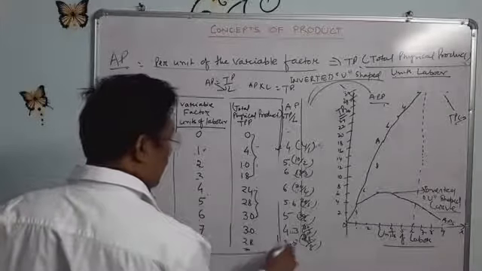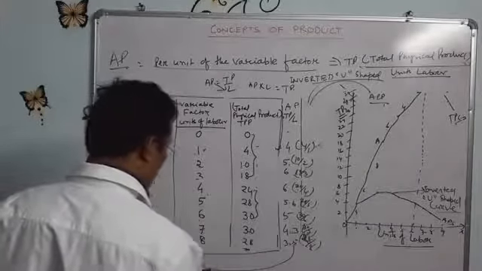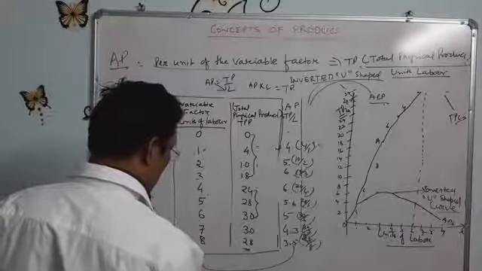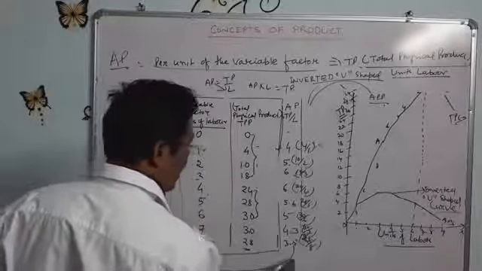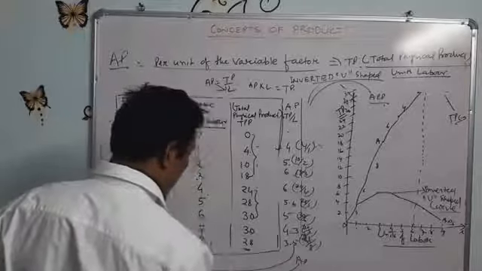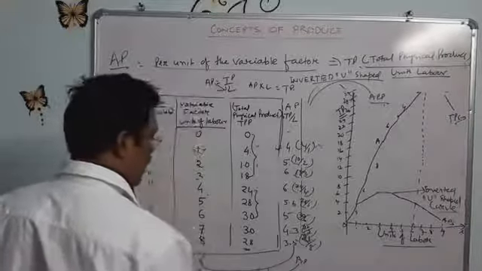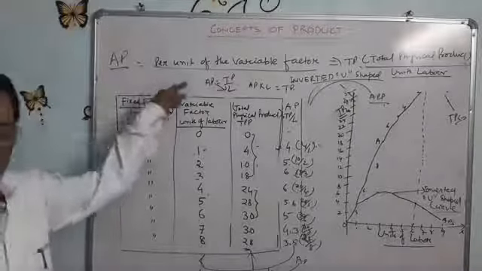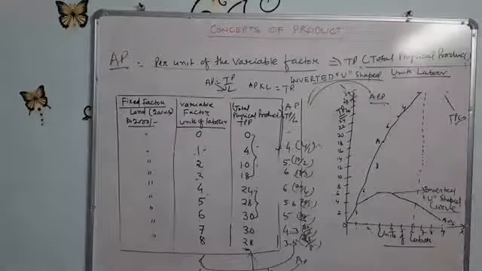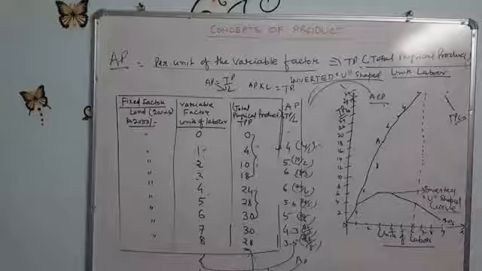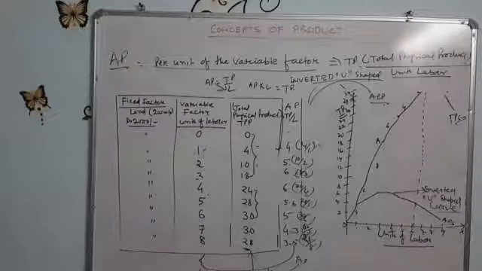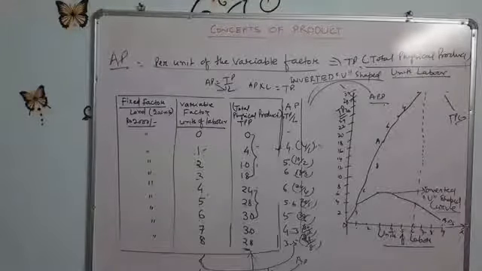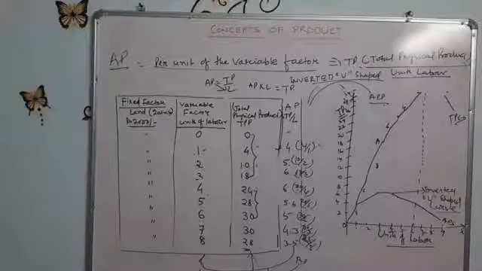So whenever we multiply the average product by the units of labor, we get the total product. So the formula is: average product equals total product divided by L, and total product equals average product into L. And the next one is the marginal product.